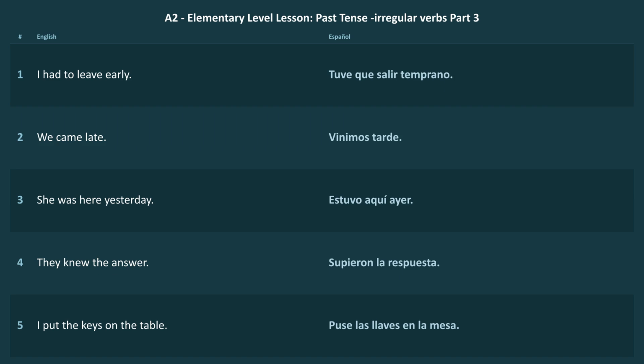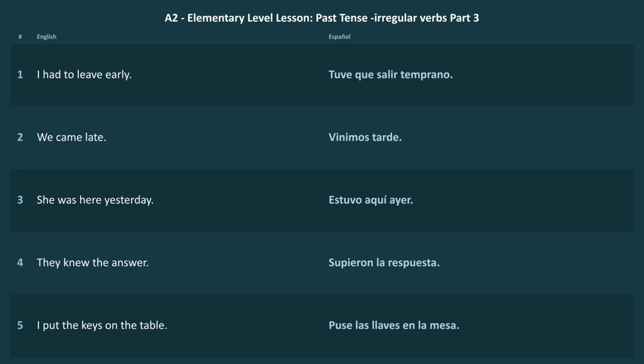In the present, you know estoy, estás, está. But in this past tense, it becomes estuve, estuviste, estuvo, estuvimos, estuvieron. This is one of the most useful storytelling verbs. Estuve en casa. I was at home. Estuvimos en Madrid. We were in Madrid.